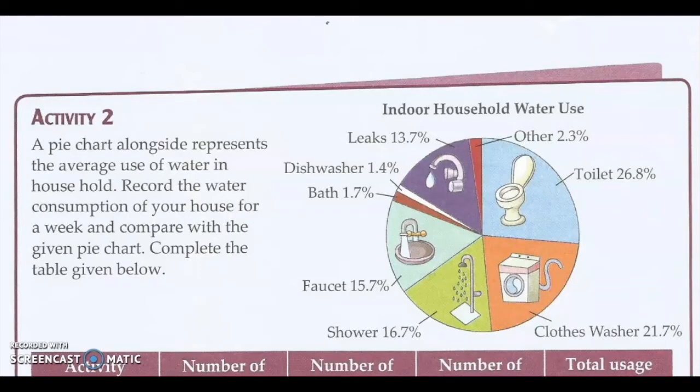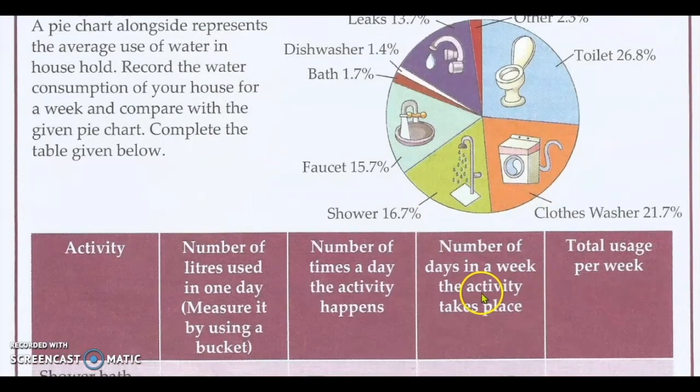Now let's go to page number 250. So they have given an activity here. A pie chart alongside represents the average use of water in a household. Record the water consumption of your house for a week and compare with the given pie chart. So this you can try at home. How much water is being used in the toilet, any leakage, dishwasher if you have the machine, bathing, faucets, the kitchen faucets, right? Washing area, we have the basin, sink, shower, etc. Washing machine, how much water is being consumed. This you can do at your home.